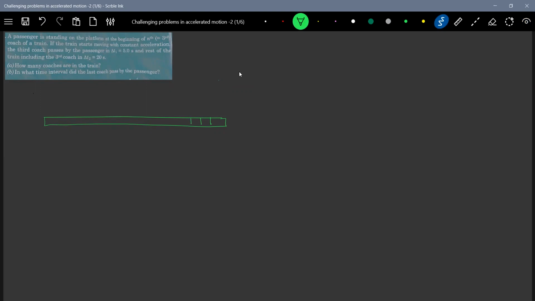Let me number the coaches. We don't know how many coaches there are, so it's not advisable to give exact numbers. I'll just indicate 1, 2, 3, 4, which is sufficient. Like this, we will take some n number of coaches. And this is the third one.